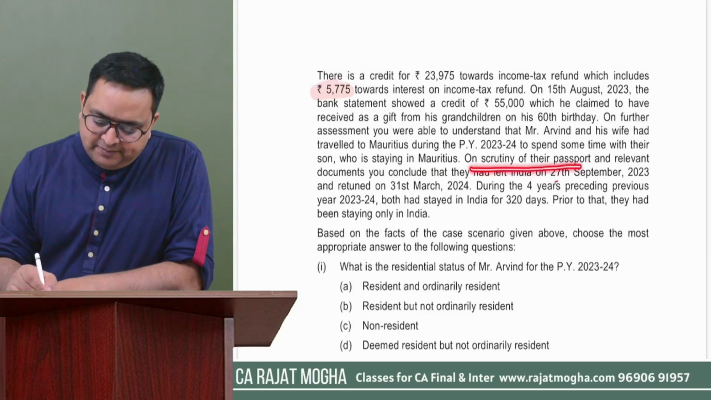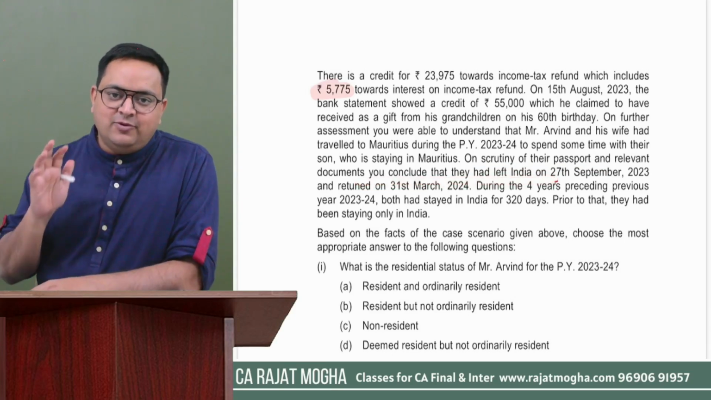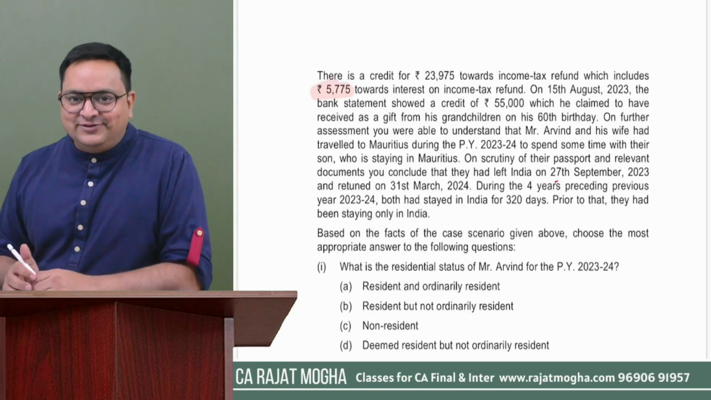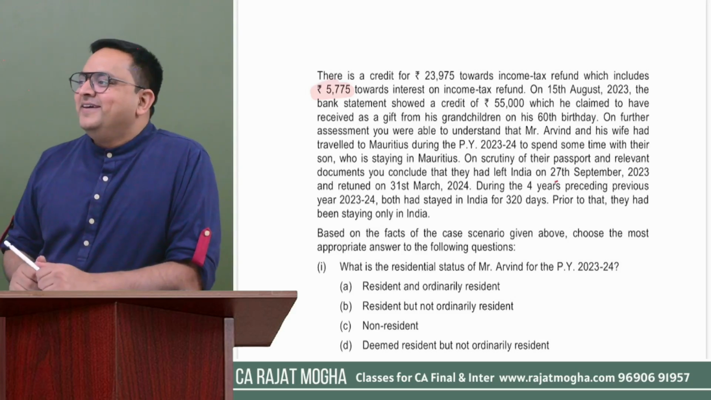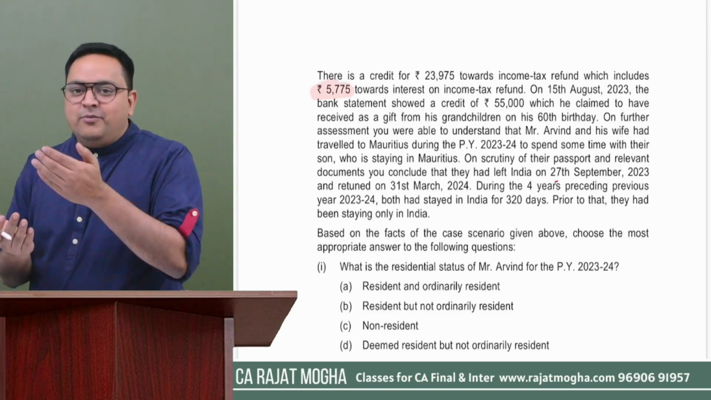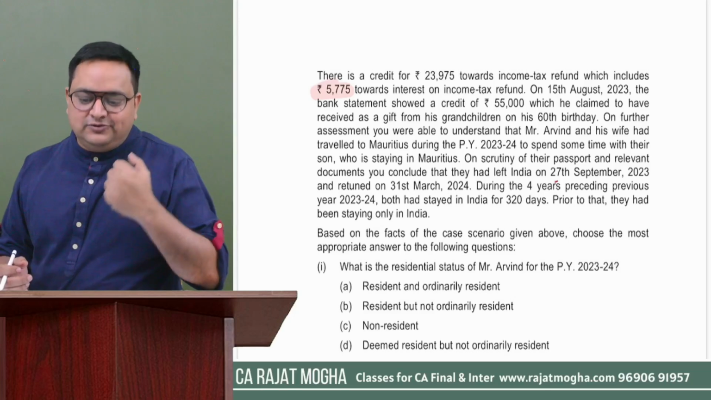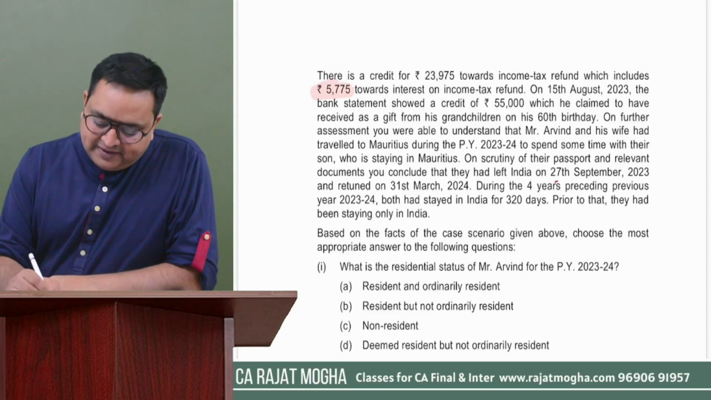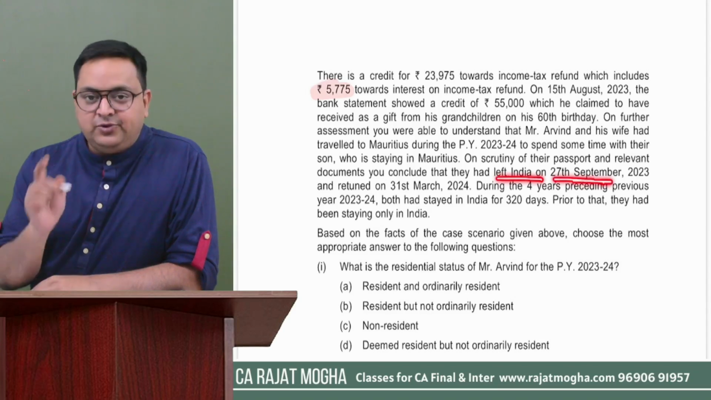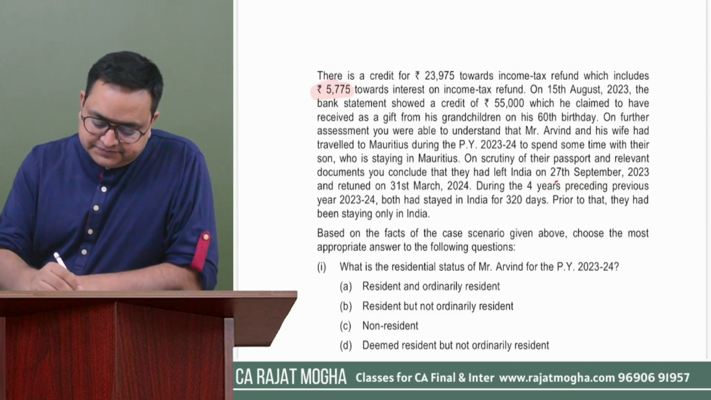On scrutiny of their passport and relevant documents, you conclude that they had left India on 27th. Okay, now they are asking about something about residential status also. They have started that information. So when you have asked for their passport, please tell me for how many days you were in India, how many days you are outside India. So now you are seeing his passport also. From the passport, you got the information that he left India on 27th September, and he's going to Mauritius.